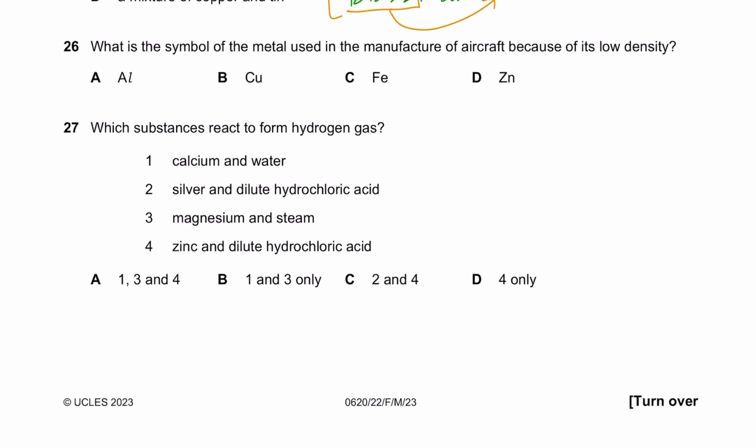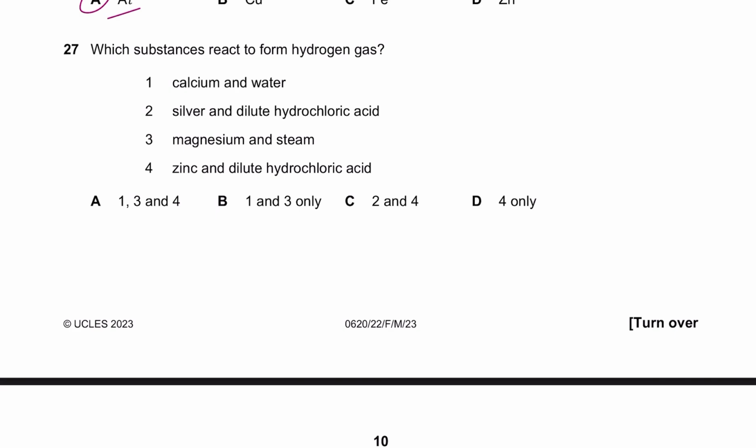What is the symbol of the metal used in the manufacture of aircraft? Because of its low density, it's aluminum. Aluminum has low density, and that gives it better aerodynamics and so on and so forth. Okay. Which substances react to form hydrogen gas? Calcium plus water, calcium plus H2O. Obviously, the metal would displace the hydrogen. Calcium hydroxide would form, and hydrogen gas would be formed, right? We know metal plus H2O would give me metal hydroxide and hydrogen gas.